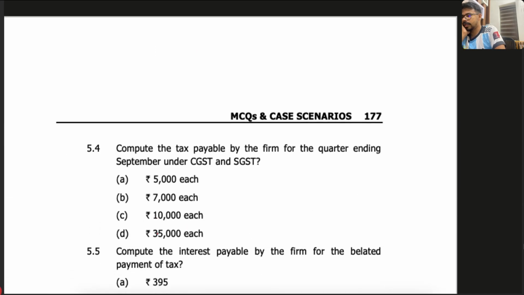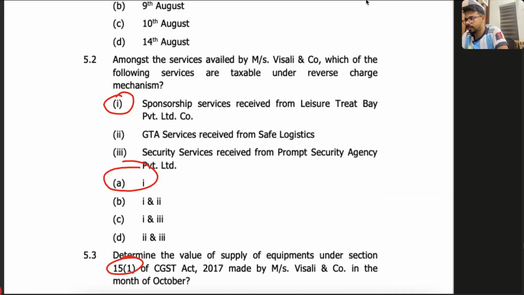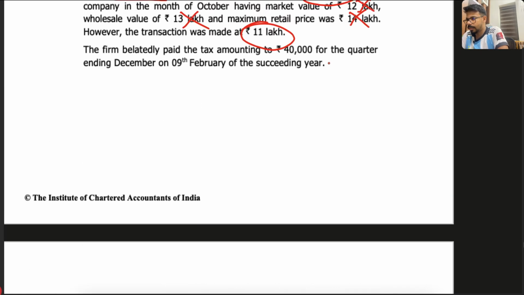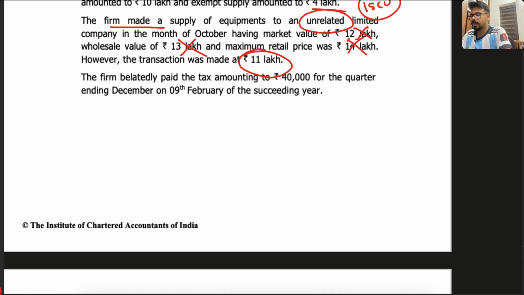Okay, next one. Compute the tax payable by the firm for the quarter ending September under CGST and SGST. Tell me everyone, what is the tax payable by the firm? Where will you get the information on the tax payable? The firm. Okay, that's an interesting one.